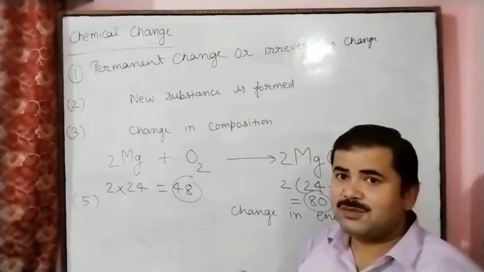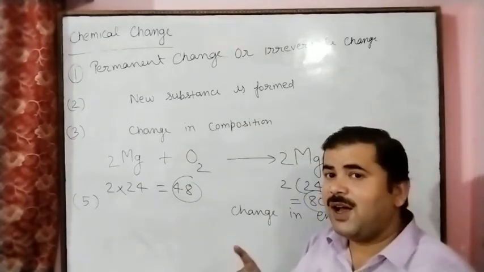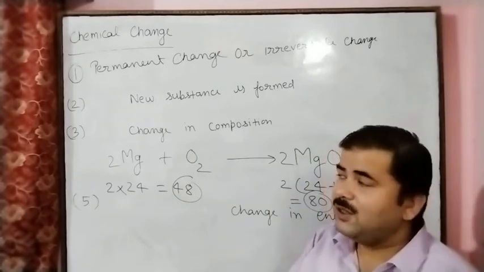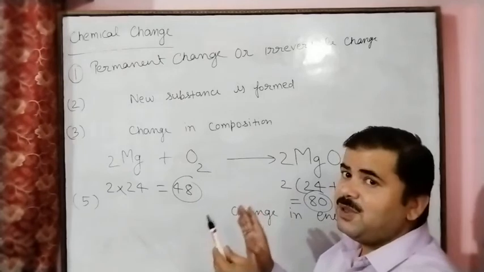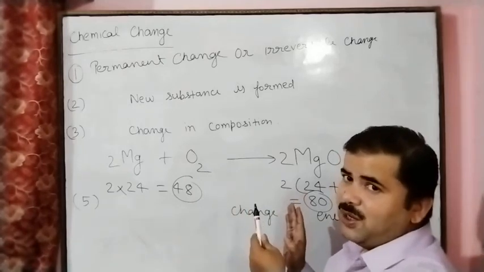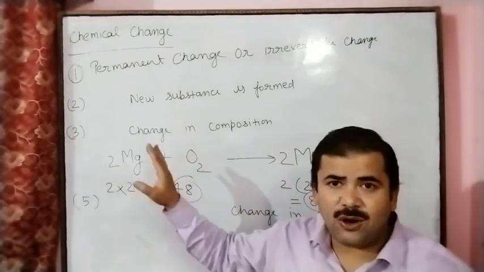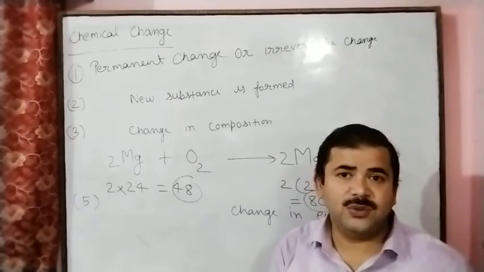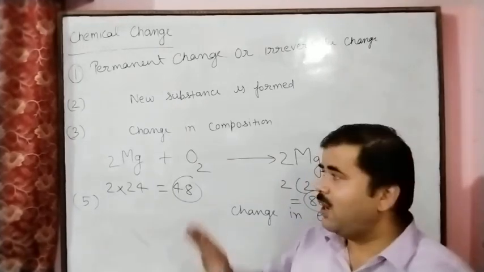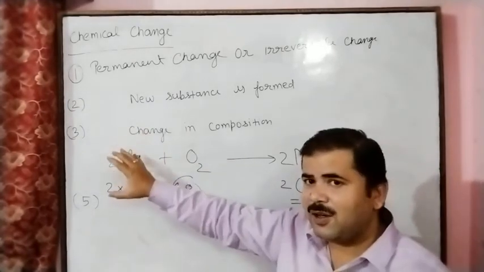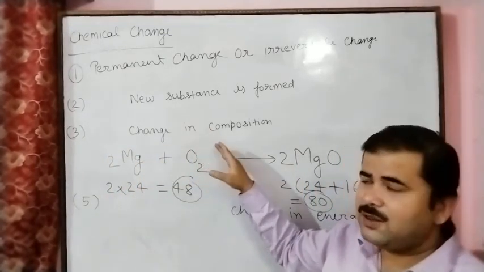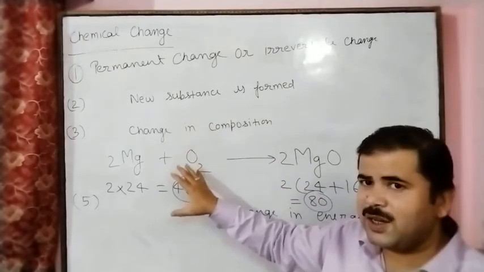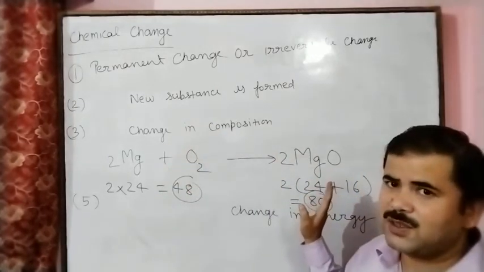But in accordance with the law of conservation of mass, the total mass of the reactants must be equal to the total mass of the products. So you have to take the oxygen also. If we consider the materials, magnesium and oxygen, then the total mass of the reactants must be equal to the total mass of the products.